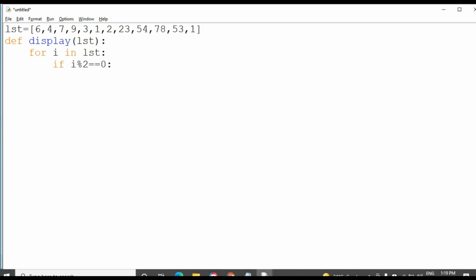equal to 0. That means if the remainder is 0, the number is divisible by 2.